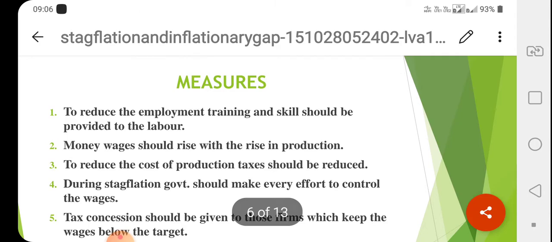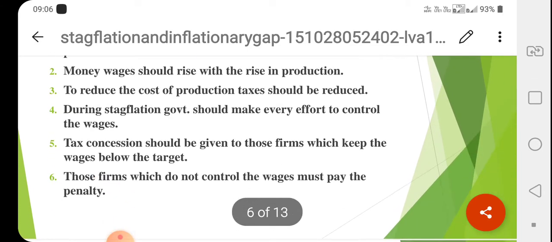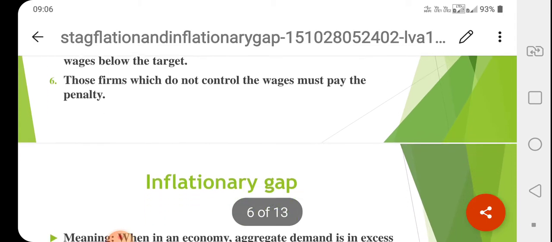That means here, to reduce the unemployment rate, training and skills should be provided to the labor, and money wages should rise if the production is increasing. To reduce the cost of production, taxes should be reduced, and government should make every effort to control the wages. So these are the measures by which we can control stagflation.